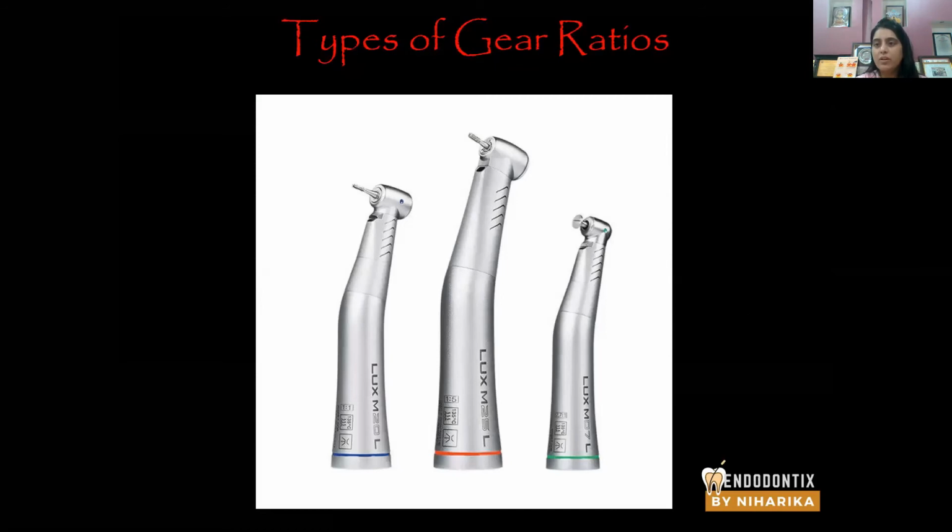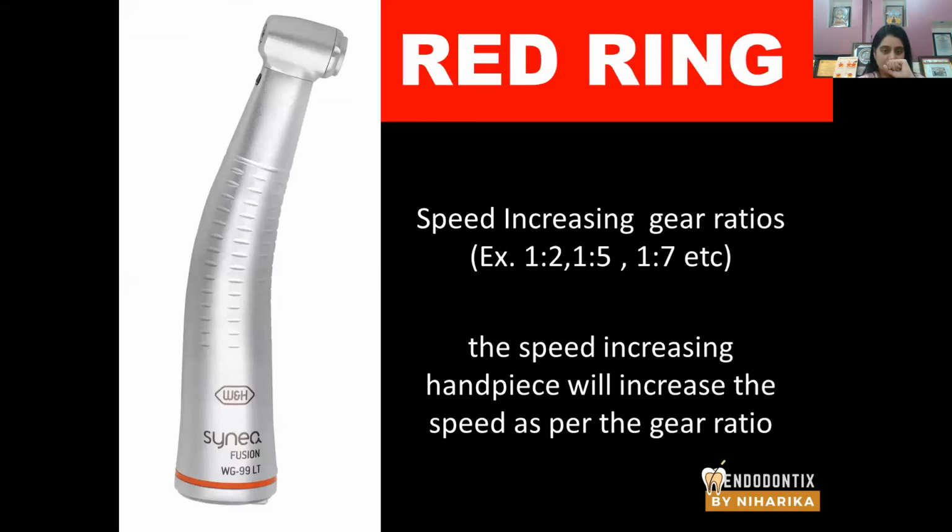I'm sure not many of you must be knowing that handpieces are color coded. What is the relevance of the color codings of handpieces? This is the gear ratio. Okay, the instruments, the handpieces are color coded by their gear ratios. Let me tell you how.